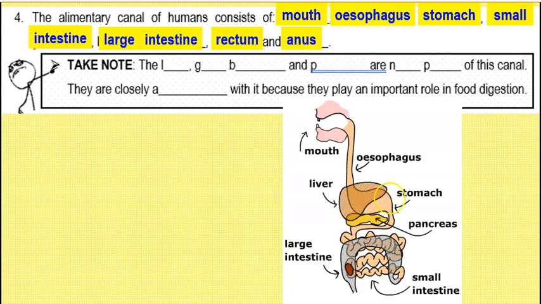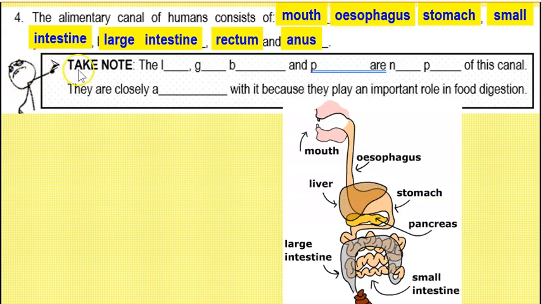It's very near, okay? And you have the liver and you have the pancreas. But you notice this food is not entering the liver and it's not entering the canal, because the liver and the pancreas are not part of the alimentary canal, but they are very closely associated. Now, what do I mean by closely associated? It means that they are very near to it and they play a very important role.